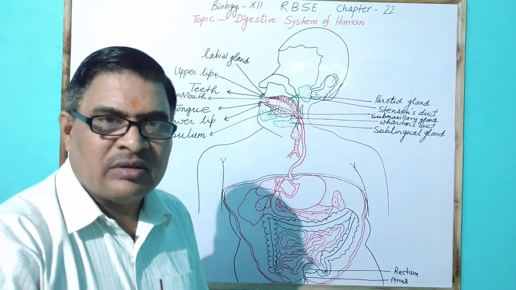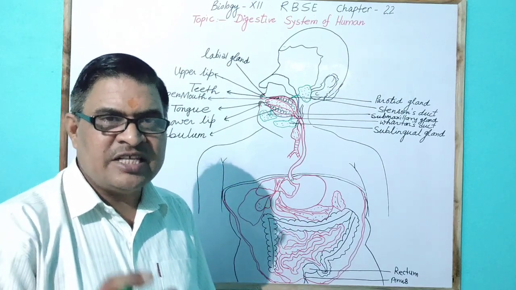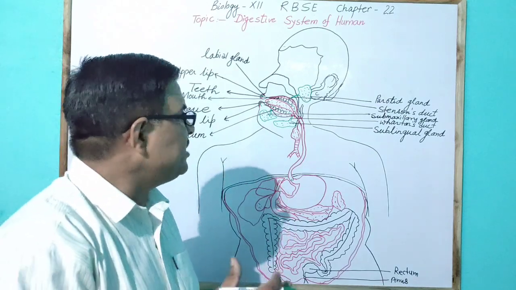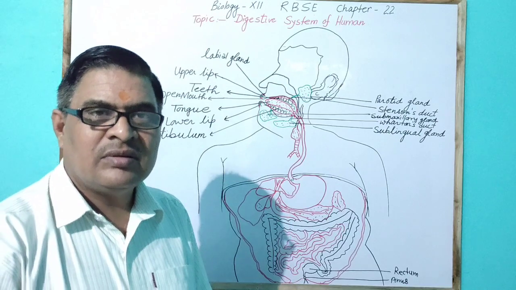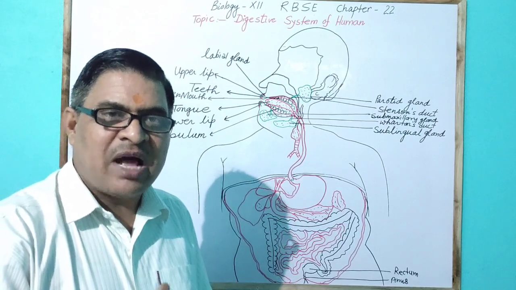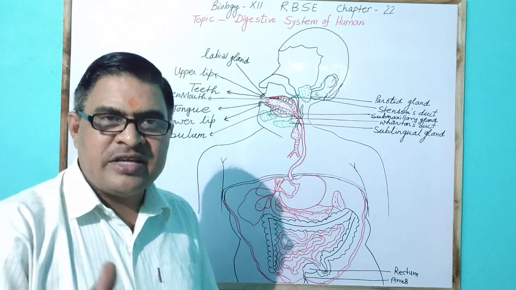The tongue swallows the bolus into the pharynx, and this pharynx has many parts. One part, which comes from the nasal chamber, is called the nasopharynx.